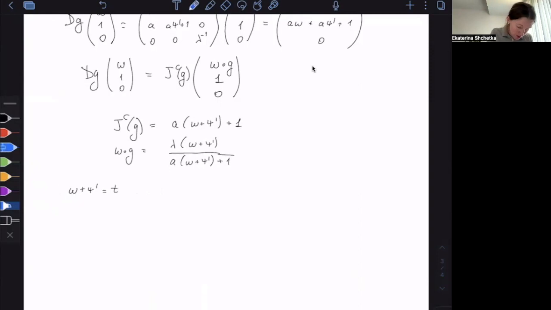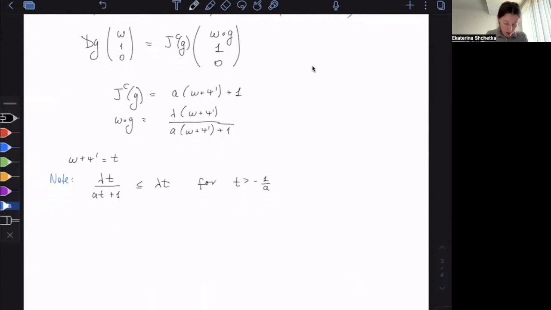And now note that lambda t over at plus 1 is actually smaller or equal than lambda t for t bigger than -1 over a. Okay, so what is true? So lambda is just a number that is positive. It's bigger than 0, smaller than 1. That was the fixed number, right? So it's positive. So we can ignore it.